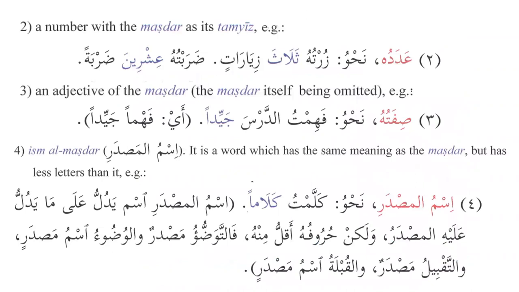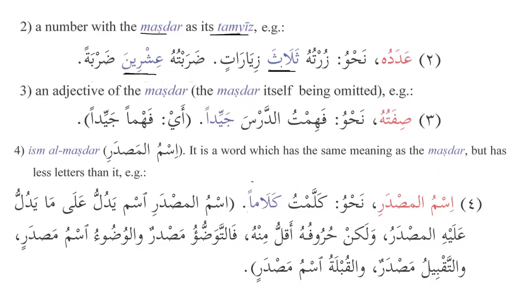Number two, عدده نحو زرته ثلاث زيارات and ضربته 20 ضربة. So a number with the masdar as its tamyiz. Basically the number here is being used as the masdar, and we know that whenever we have a number, after that we have something called tamyiz. Inshallah, we will learn about it in the following lessons, where it is used to clarify any confusion.